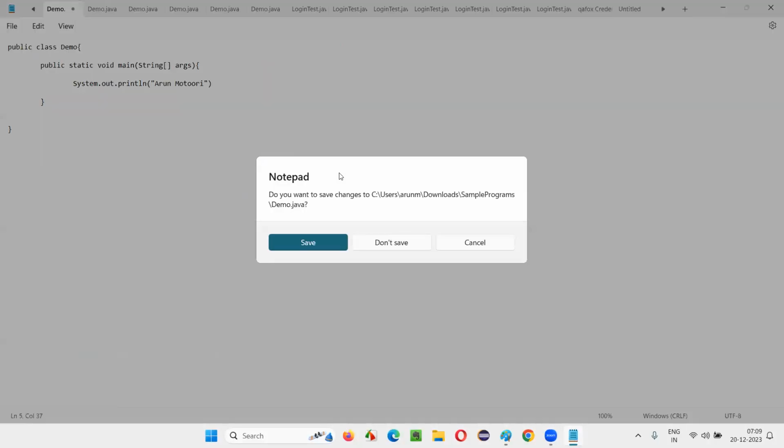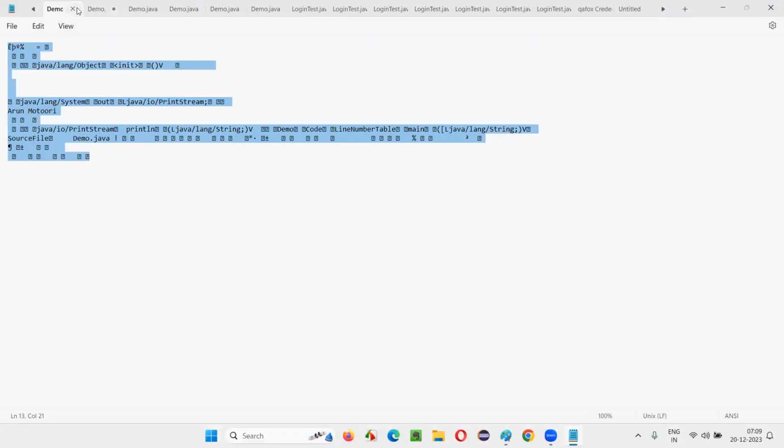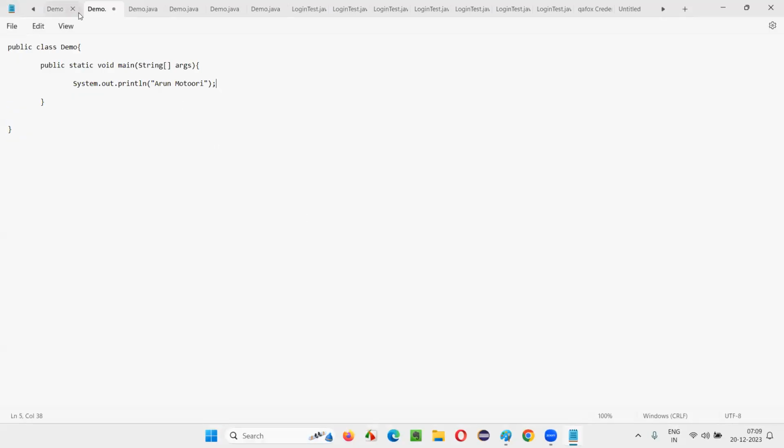One minute. Let me close all the previous ones. Notepad gives this kind of functionality where previous tabs will not be closed. They will stay open until we close them. A lot of tabs I haven't closed for a long period of time.